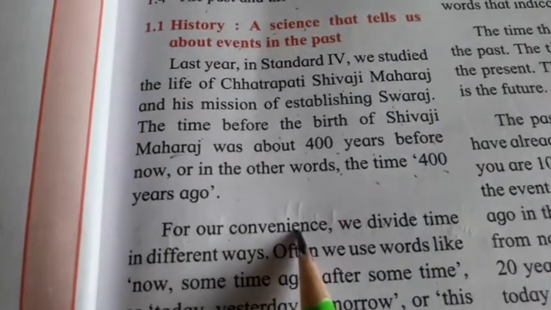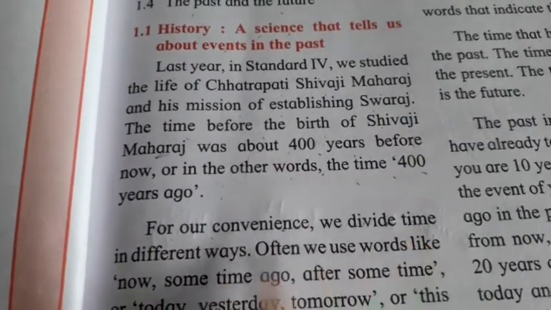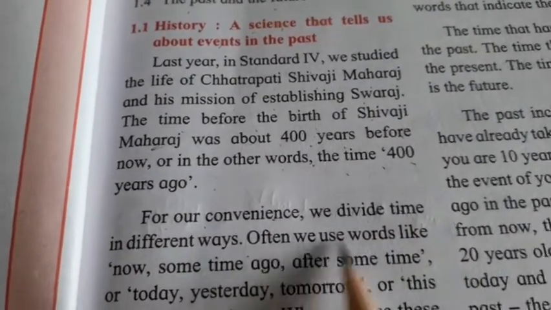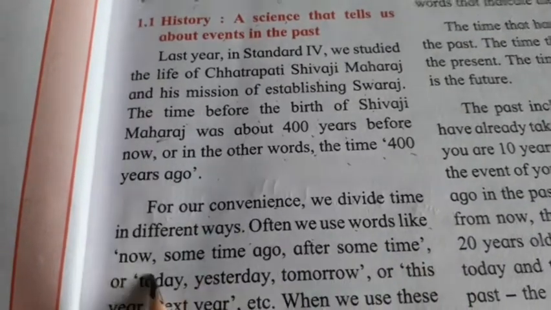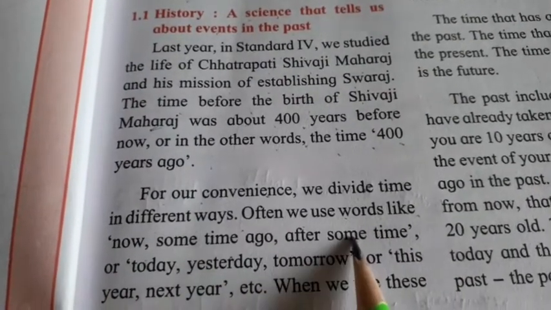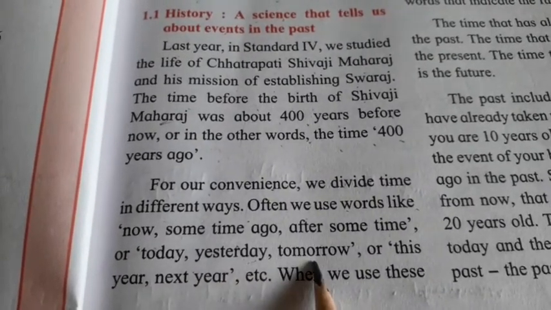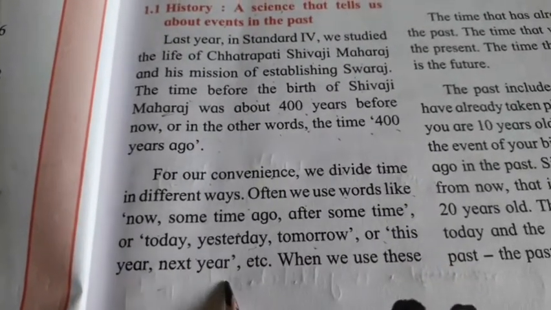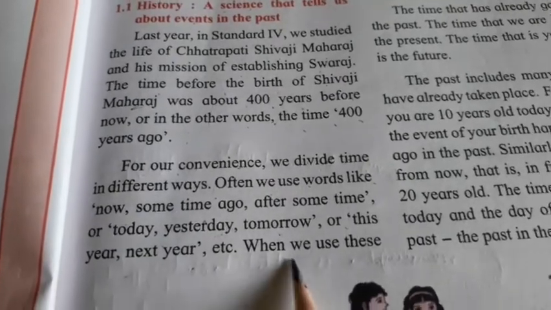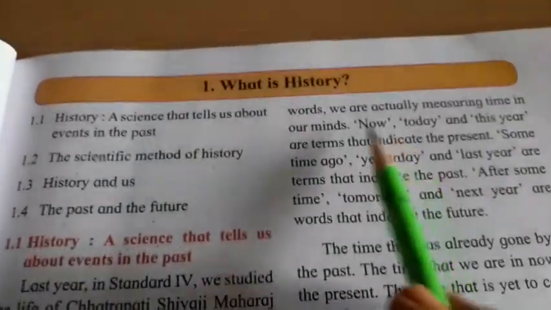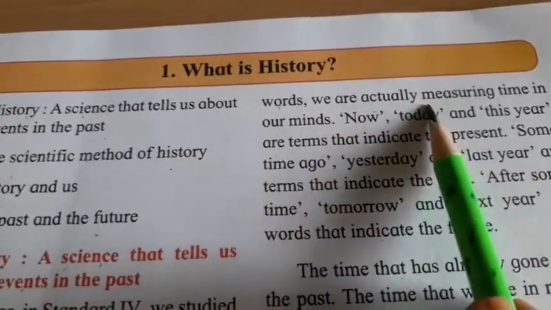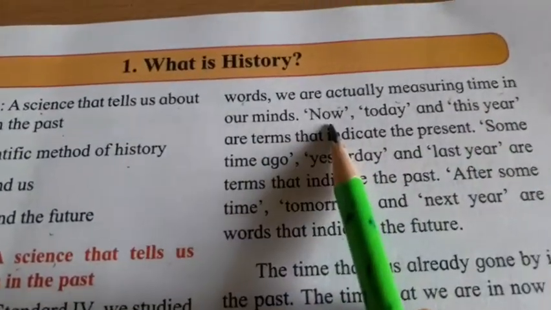For our convenience, we divide time in different ways. Often we use words like now, some time ago, after some time, or today, yesterday, tomorrow, or this year, next year. When we use these words, we are actually measuring time in our minds.